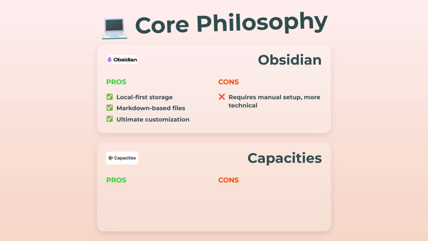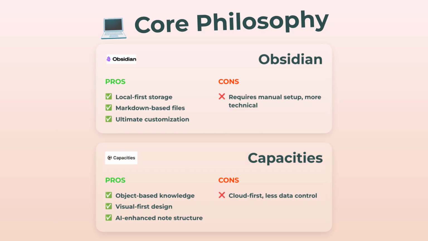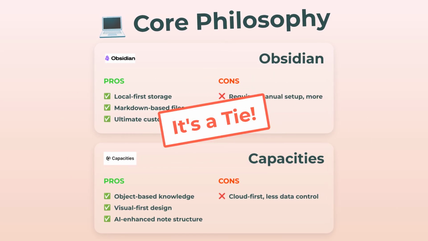Capacities, on the other hand, has this object-based knowledge thing going on. It's visual, it's slick, and it's packed with AI, so your notes are better organized from the start. Though since it's cloud-first, you lose a bit of data control. Both have a seriously cool approach to thinking, but honestly each one's philosophy fits a different kind of user. Can't really declare a winner here, it's a tie.